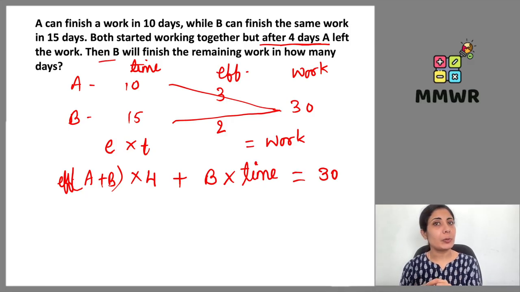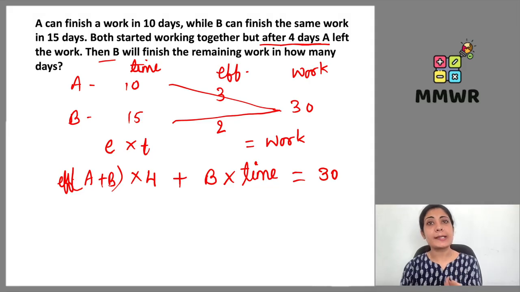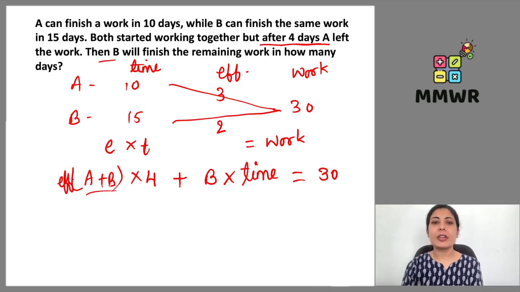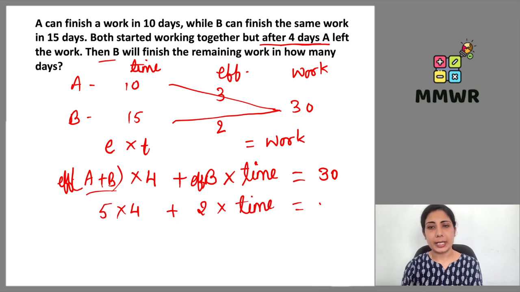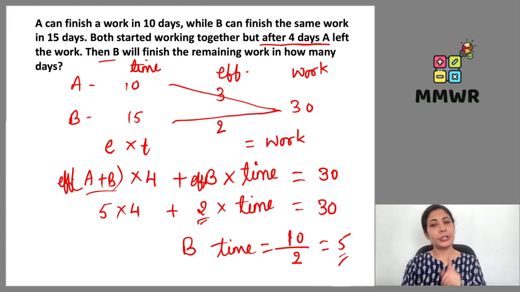The total work which needs to be finished is 30, which can be done by A and B together for 4 days, plus B doing it alone for a few days, and those few days we have to find out. So the efficiency of A and B together is 3 plus 2, 5, multiplied by 4, plus B's efficiency 2 multiplied by the time taken by B to finish the remaining work, equals 30. 5 fours are 20, will be transferred there. 30 minus 20 gives us 10, divided by 2. This 2 will come into the denominator, which gives us the time taken by B to finish the remaining work. So 5 days will be taken by B to finish the work.